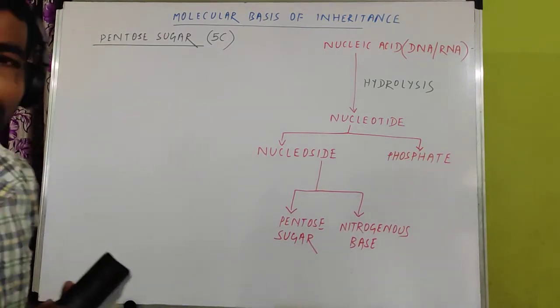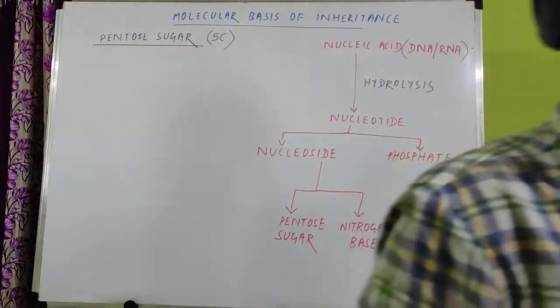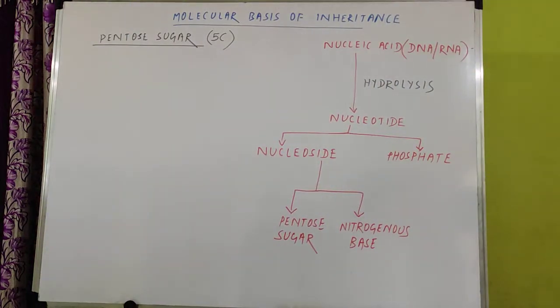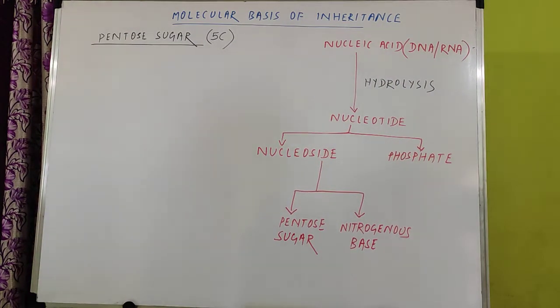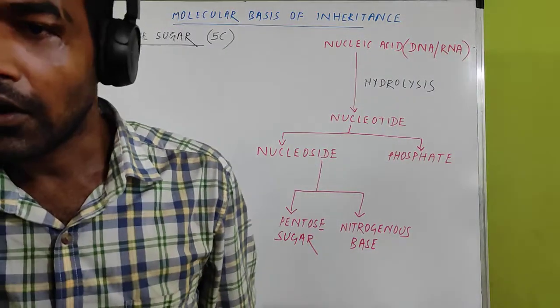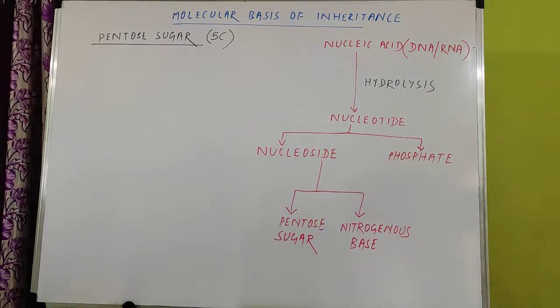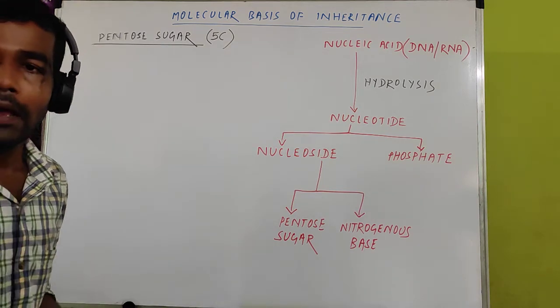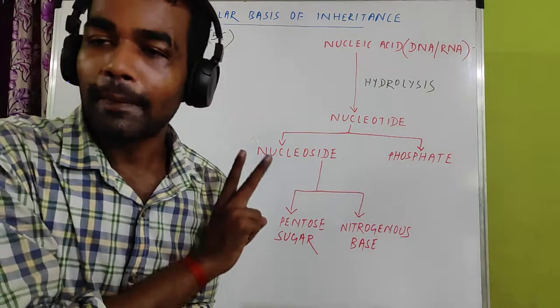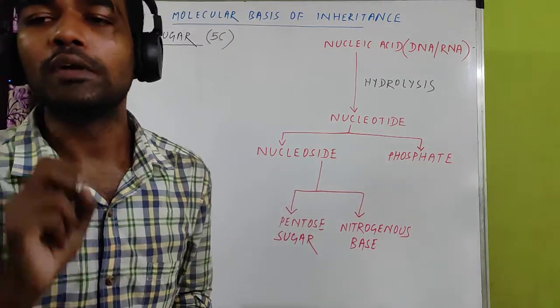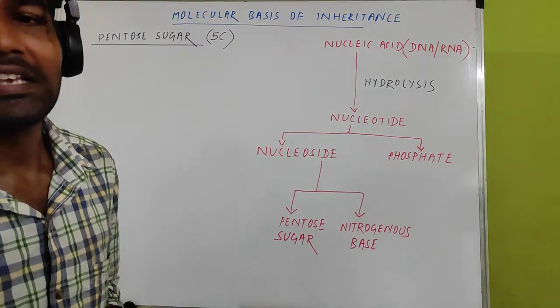So the sugar of nucleic acids or nucleotides contains how many carbon? It contains 5 carbon, pentose sugar. And this pentose sugar containing 5 carbon is again two types on the basis of nucleic acids.